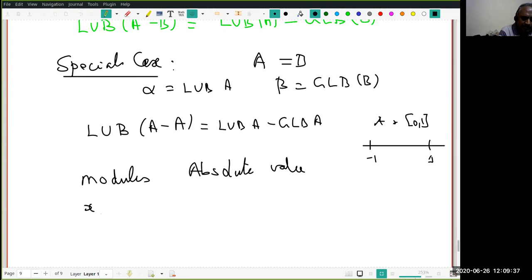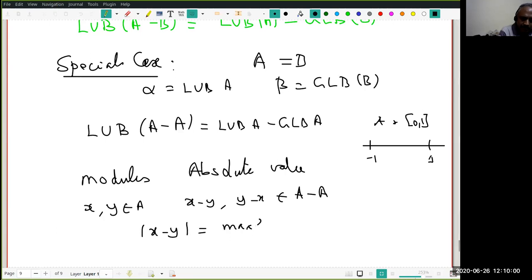Suppose you start with x, y in A, you see that x minus y and y minus x both belong to A minus A. Because this is also an element of A, this is also an element of A. Now, what is modulus of x minus y? It is nothing other than, among these two numbers, take the maximum. Either x minus y is positive or y minus x is positive. Therefore, take the maximum.